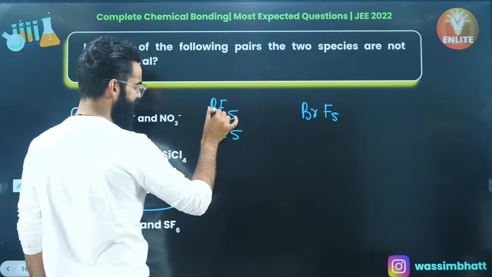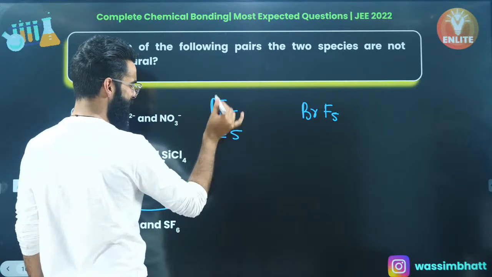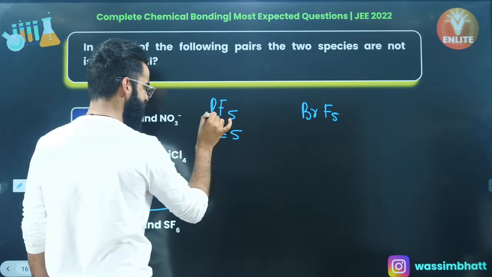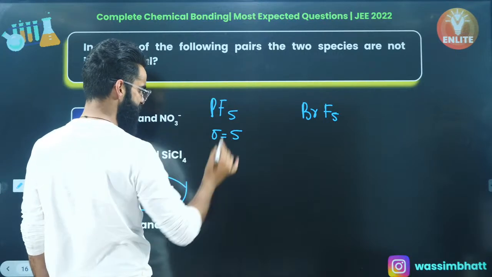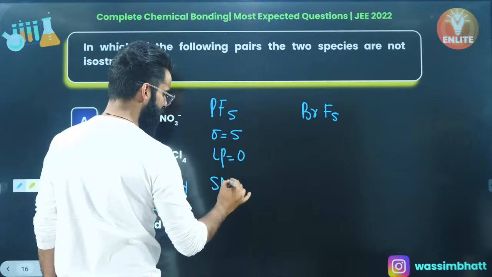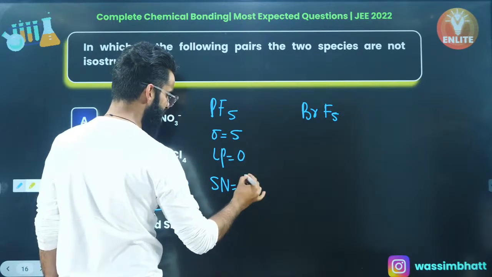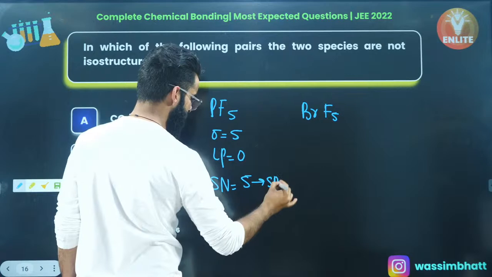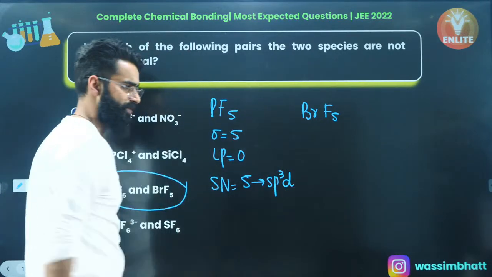Since phosphorus has 5 valence electrons, it has exhausted all 5 valence electrons to form 5 sigma bonds. So there'll be no lone pair on phosphorus. So steric number comes out to be sigma plus lone pair, that's 5. So its hybridization is going to be sp3d.